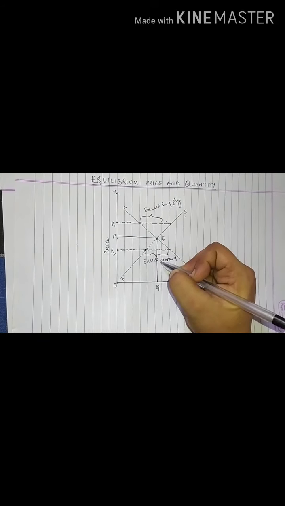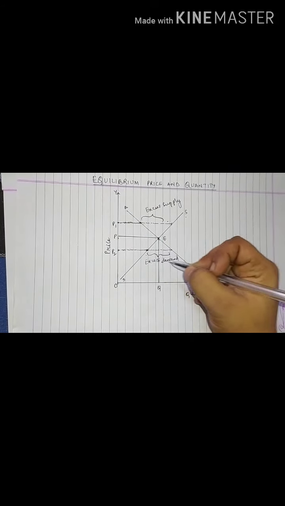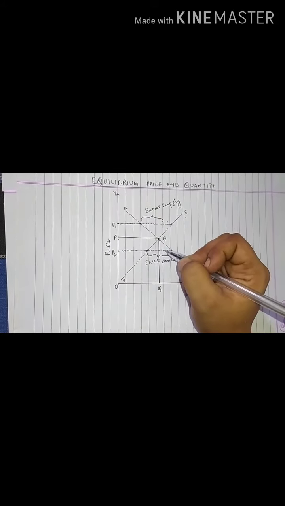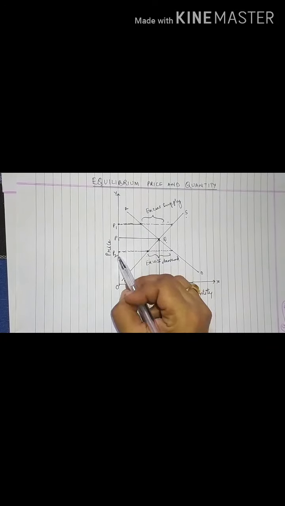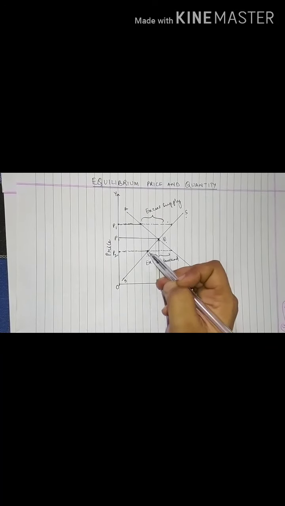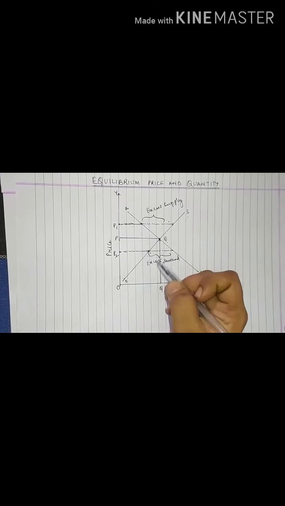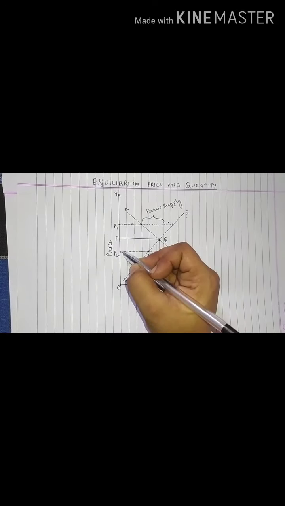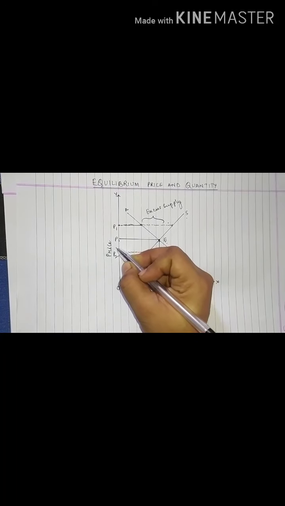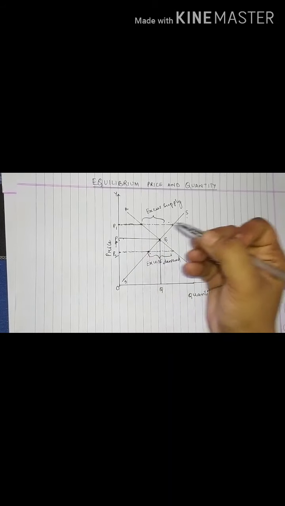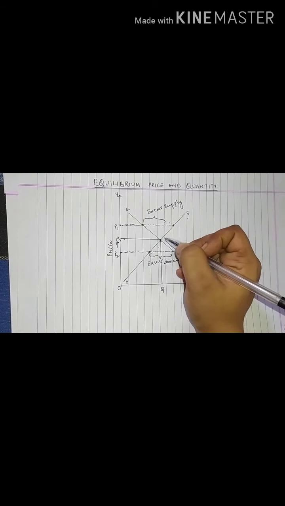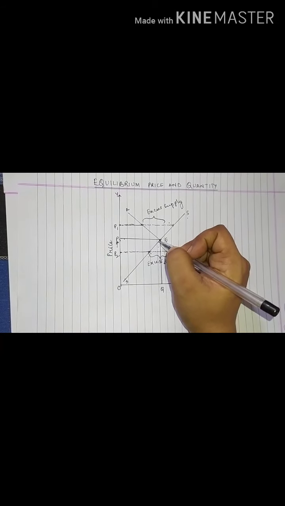Now if there is an excess supply, again as I said, all the factors will start acting. That means the price is reduced, so there won't be supply. The supplier will not be interested in supplying. With that, the price will rise up. Okay. Now when the price rises, again my demand will fall and my supply will increase.